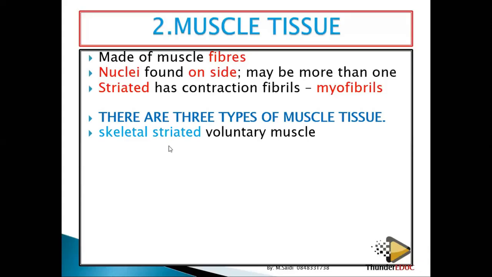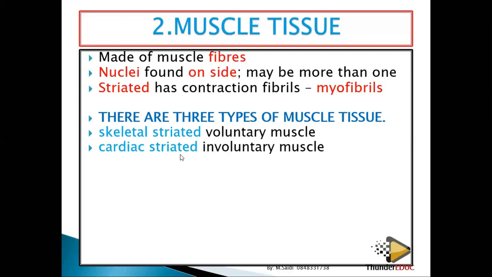Do we have some muscles which are not attached to the skeleton? Yes. Skeletal striated voluntary. Voluntary means that you use them on your own will. Raise up the hand, guys, you raise up the hand. If I want, I raise. If I don't want, I don't raise. So it means that you control them voluntarily with your own will.